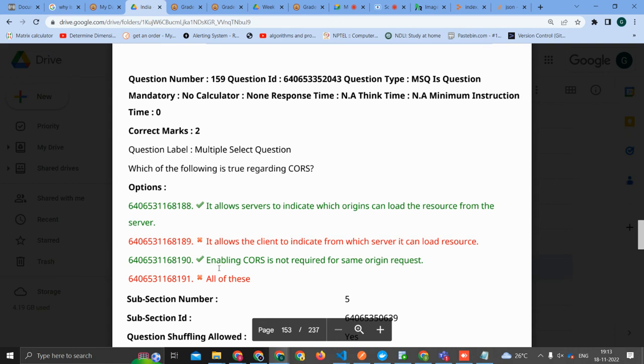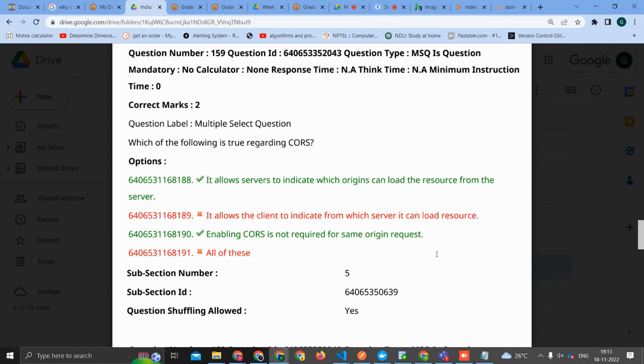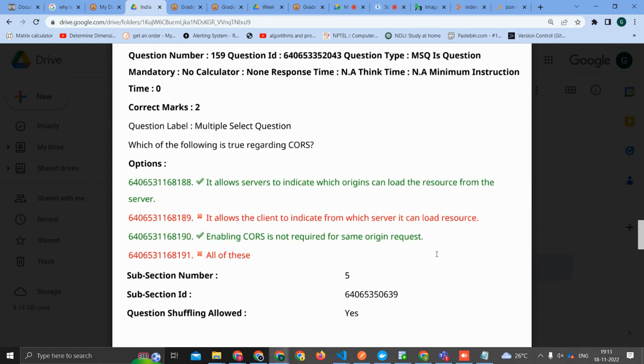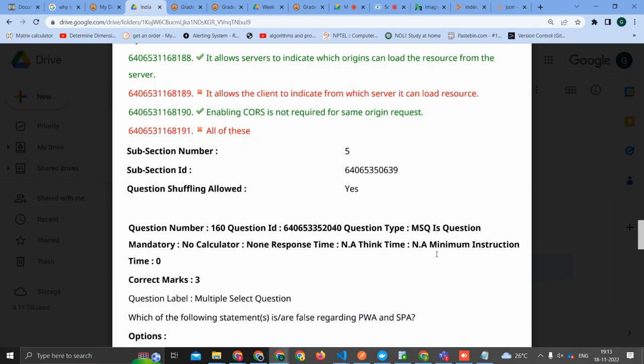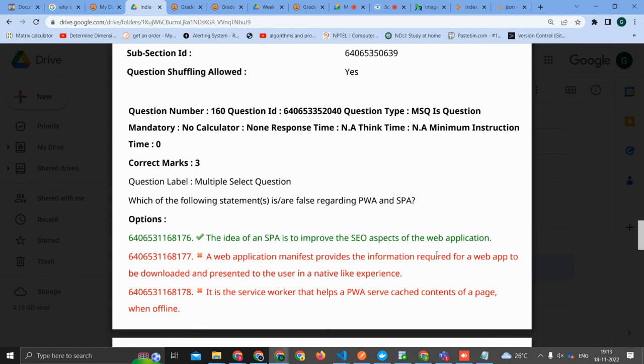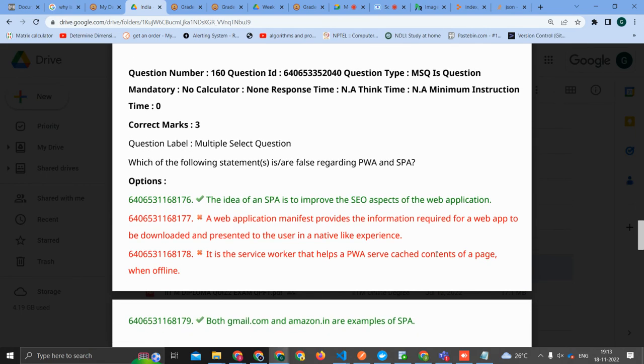Enabling CORS is not required for the same origin. That is correct. Within the same origin, there is no CORS. Then all of these others are obviously not correct. Is that fine for others, guys? Ayush, Yash, Goel, and Gupta? Fine.